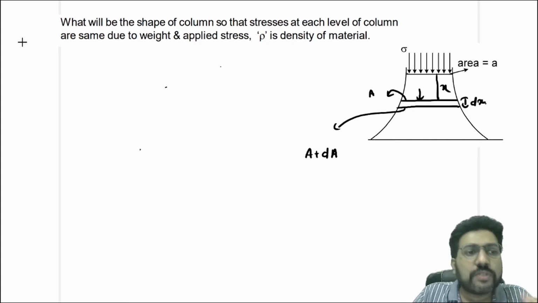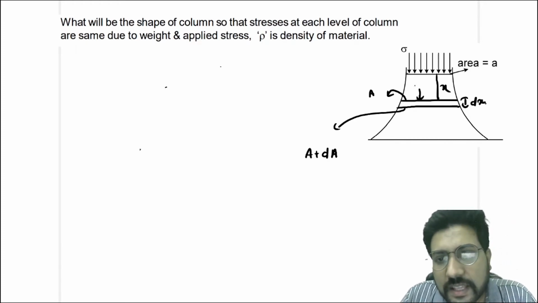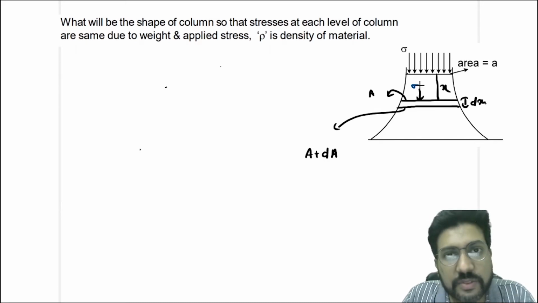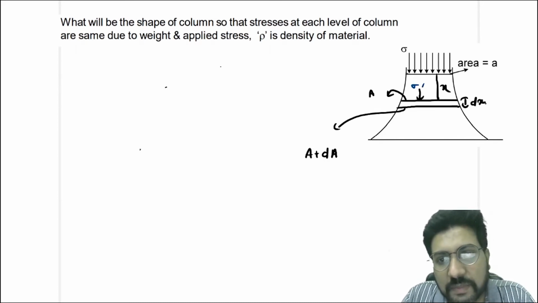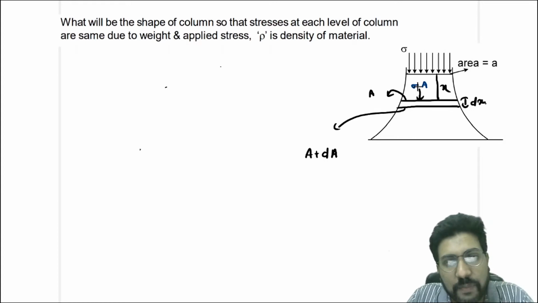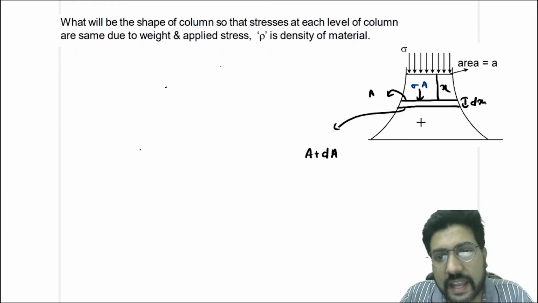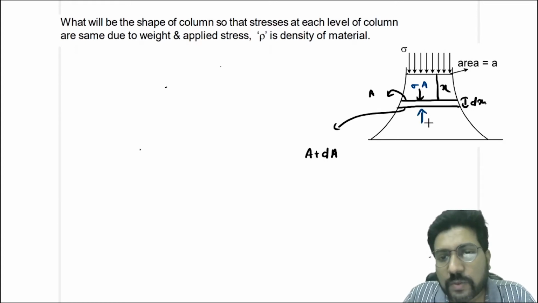You know that force due to pressure is always compressive, right? So the force is sigma, the stress, multiplied by area, and it is compressive and normal to the surface. And from here, the force will be sigma into A plus dA, and again it will be normal and compressive.